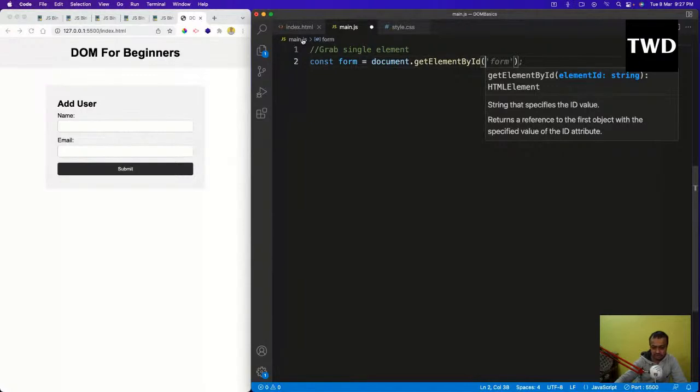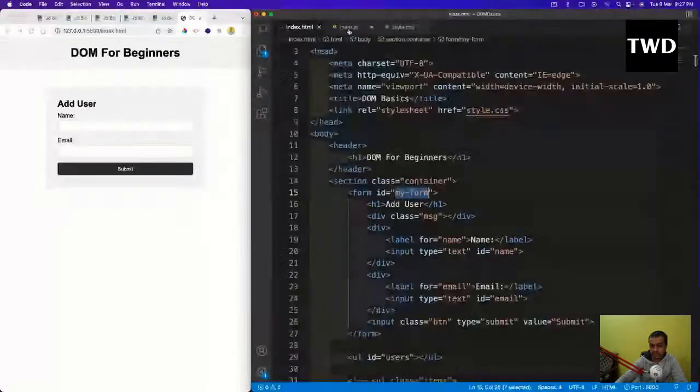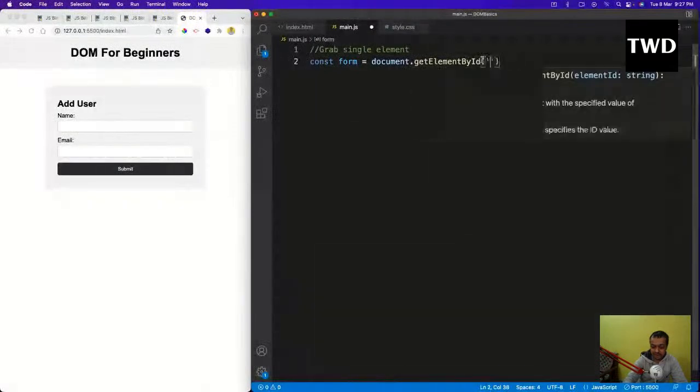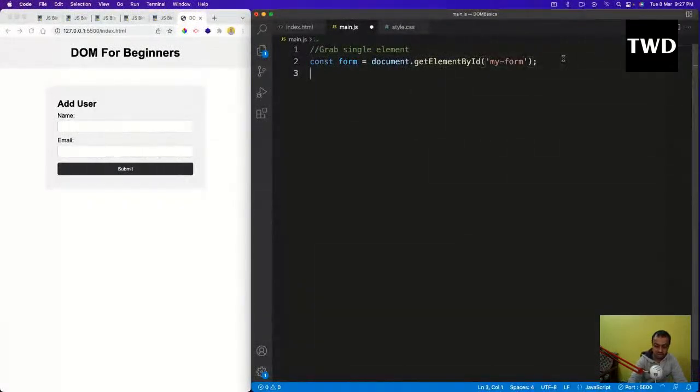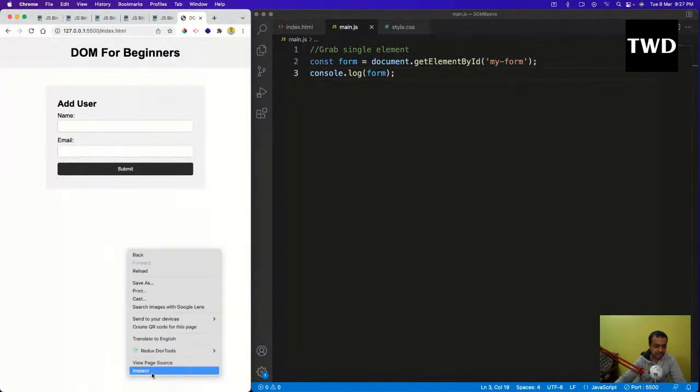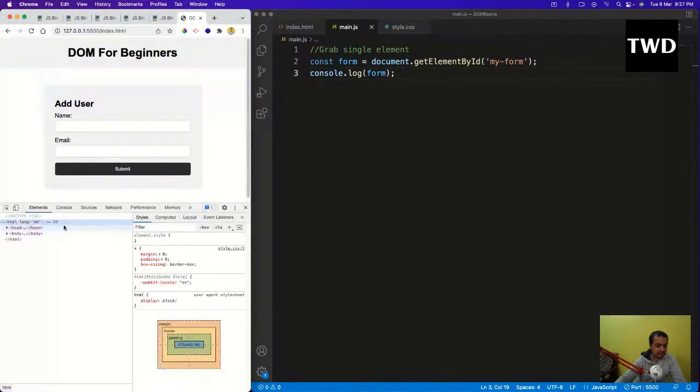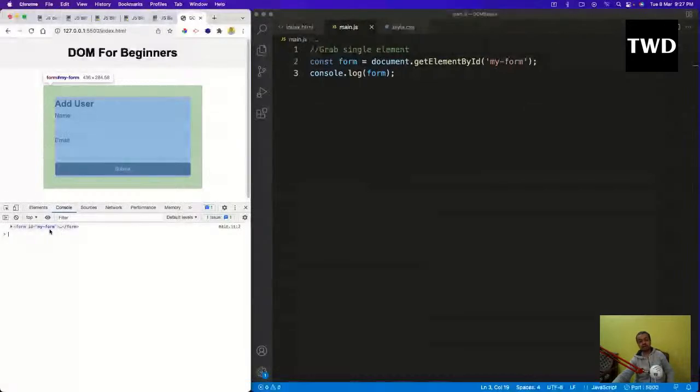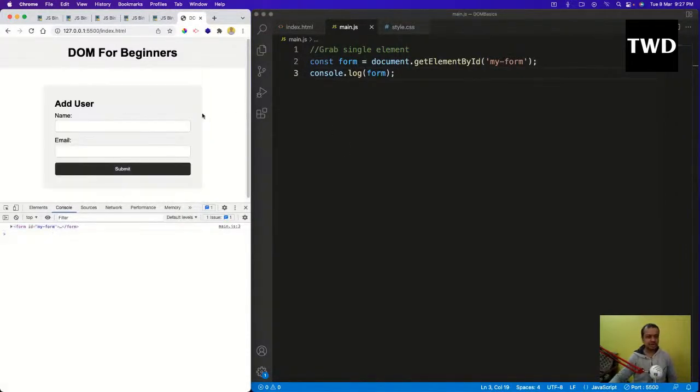I have this id known as my form. So I use getElementById with my form, and I do console dot log of form. I save it, inspect it, and see in the console that the whole form is selected. This is how we select elements in JavaScript, and today we are going to learn only this. We will complete the DOM tomorrow, as DOM is a bit big, and we are going to add functionality to this form also.